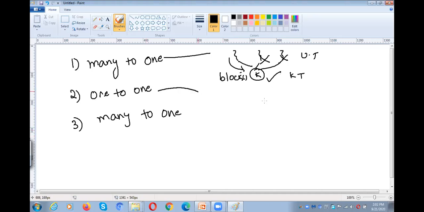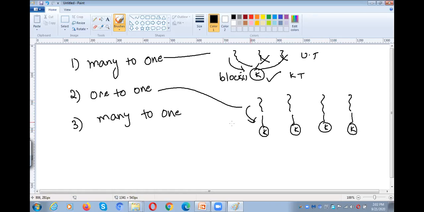So what about one to one? One to one means, as the name indicates, every thread has its own kernel thread. For example, if one thread sends a blocking system call, it won't create any problem for the remaining threads.